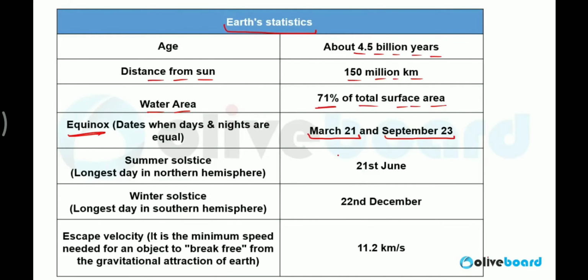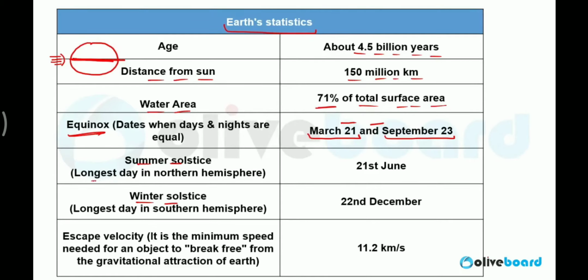On these dates, you will find on the earth the sunlight is focused on the equator. It means the sun is completely parallel to the equator on these dates. That is why the days and nights are equal. It is called equinox. Summer solstice, winter solstice.